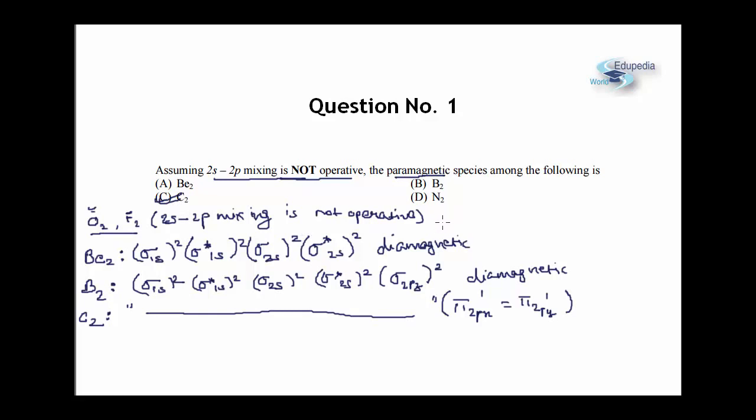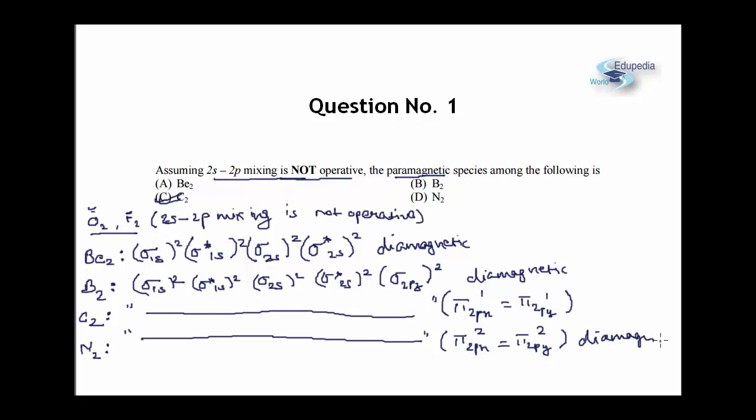We don't need to check further because it is only a one correct option type, but still just to be sure we will consider N2 as well. Now N2, atomic number is 7, so it will have a total of 14 electrons. The configuration will remain the same up till this point. Till this point we will have a total of 10 electrons, and then another 4 would be filled in the pi MOs, pi 2px equal to pi 2py, and we have to fill 4 electrons, so each one of them will have 2 each. So again there is no unpaired electron, so this again would be diamagnetic. So finally coming back to the answer, C would be my correct answer to the question.